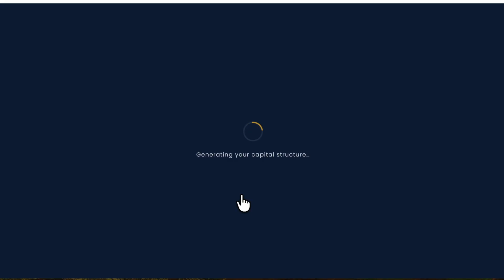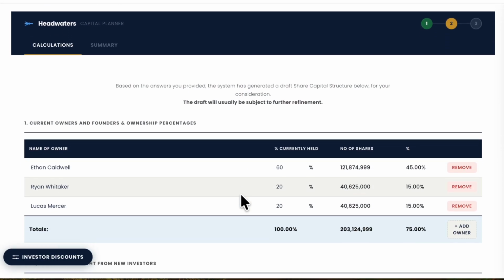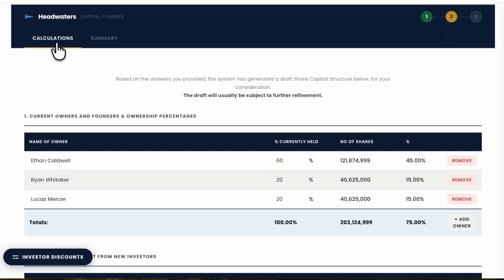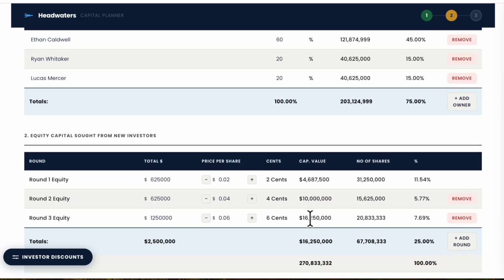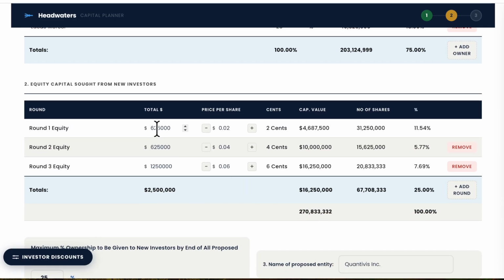In this example, 2 things need adjustment. There are too many shares on issue, and the amounts for round 1 and round 2 are too high. Here's why that matters. An initial private offer has regulatory limits, up to 20 retail investors per round in Australia and New Zealand, and up to 35 non-accredited investors in the United States.